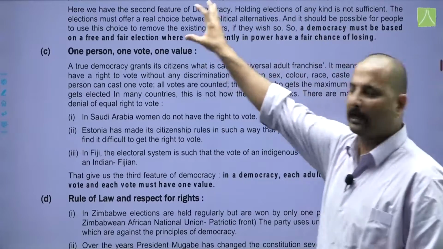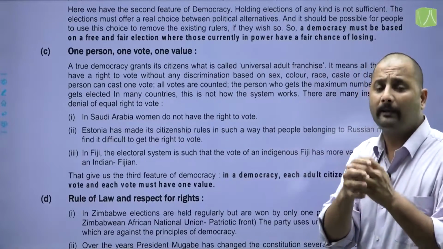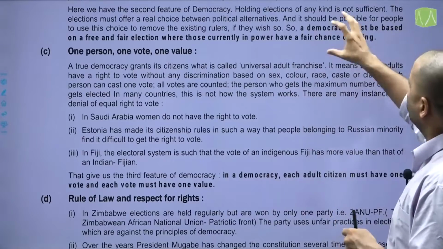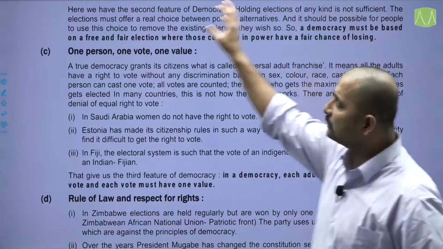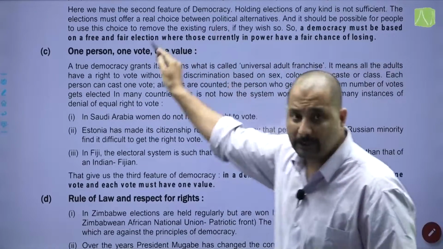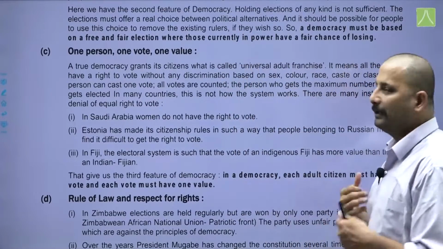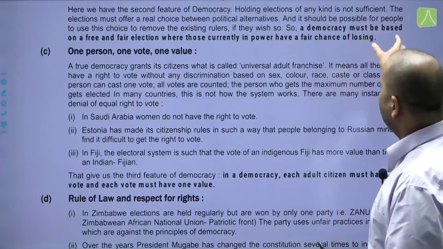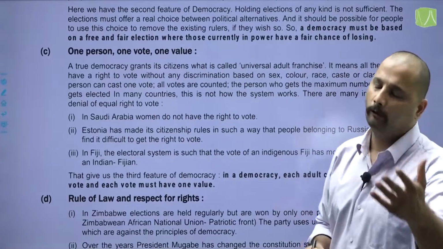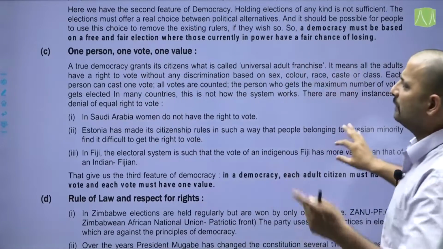So now we have the second feature of democracy. Holding elections is not enough; how you hold those elections must also be considered. Holding elections of any kind is not sufficient. The elections must offer a real choice between political alternatives, and it should be possible for people to use this choice to remove the existing rulers, so that new people can take over power. So a democracy must be based on free and fair elections, where those currently in power also have a fair chance of losing. Now this brings us to the third feature: one person, one vote and one value.